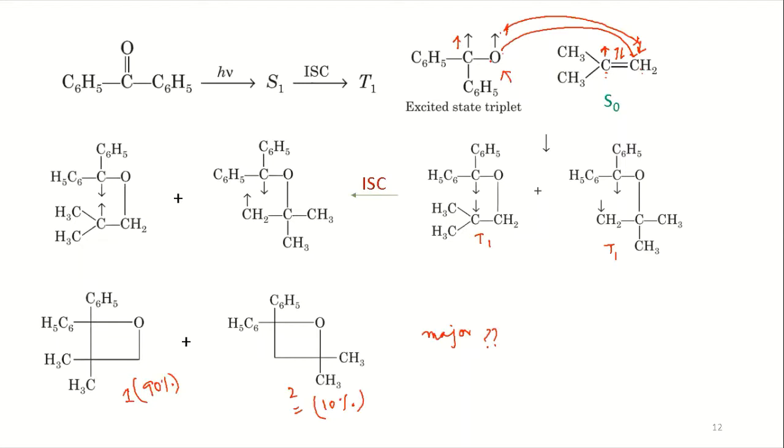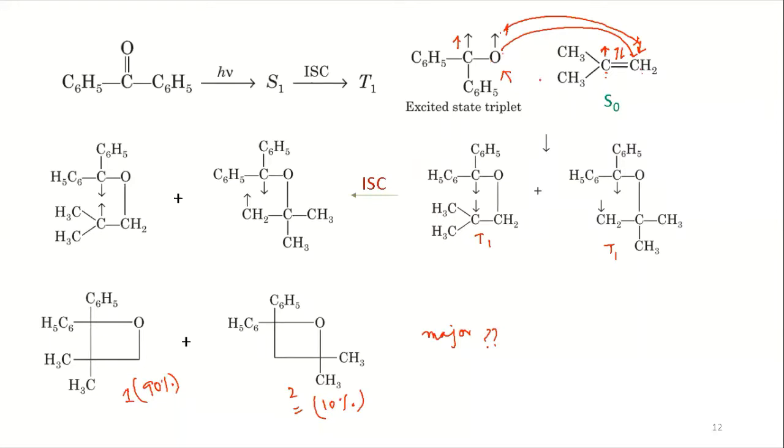Which radical is more reactive? Quickly, you should not take time. Oxygen, sir. Which radical, Nasrin, is stable? I mean, more reactive.